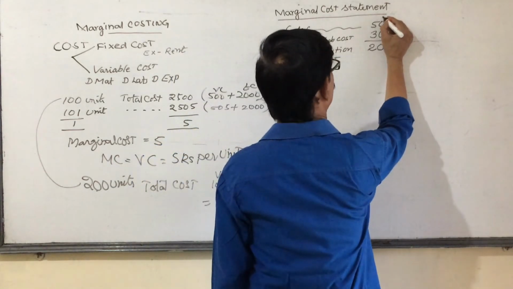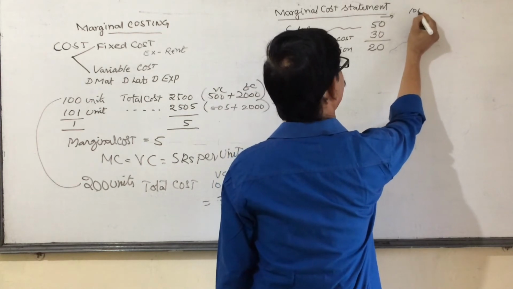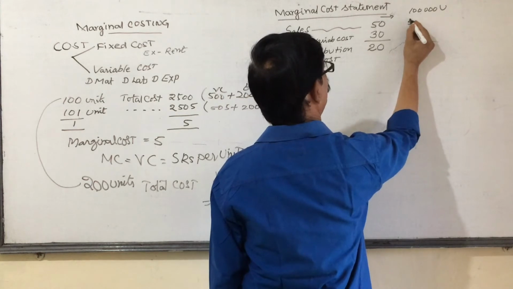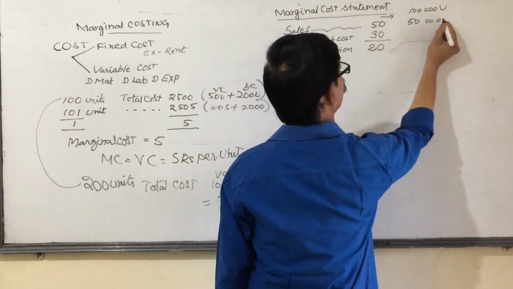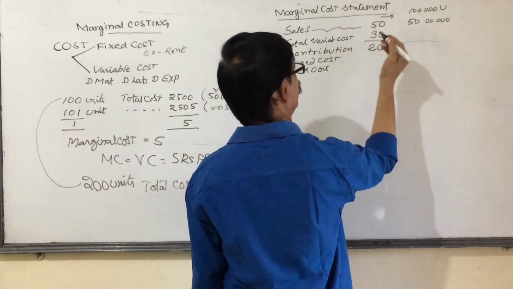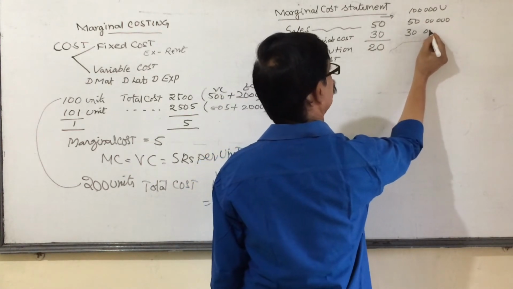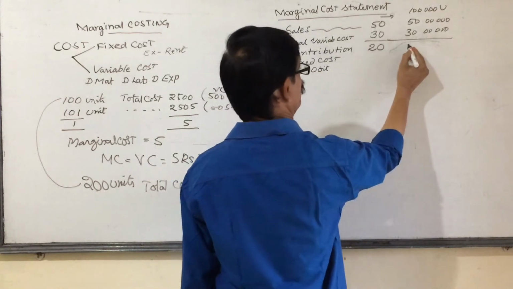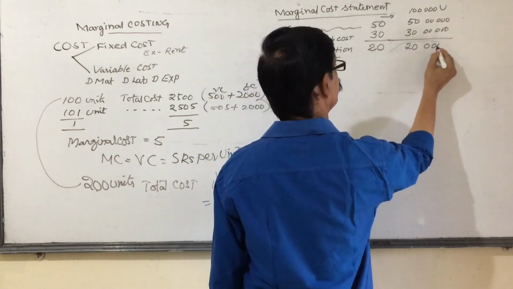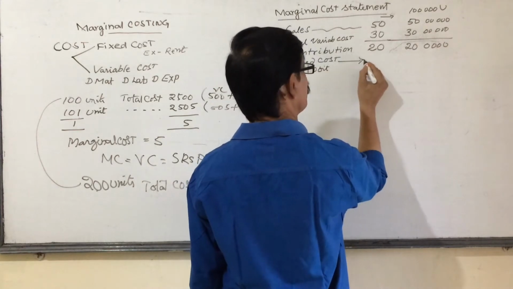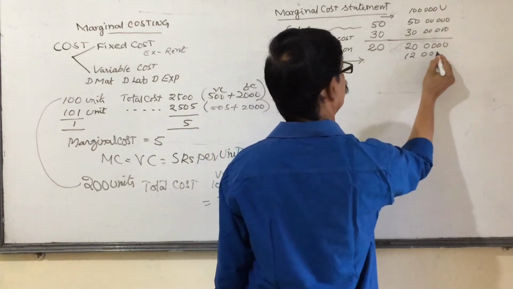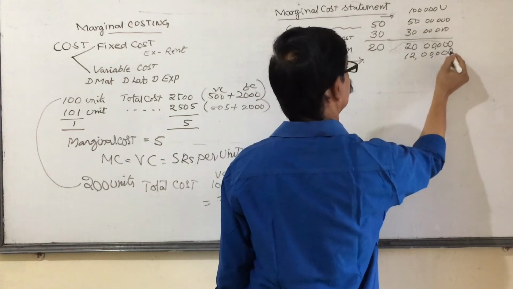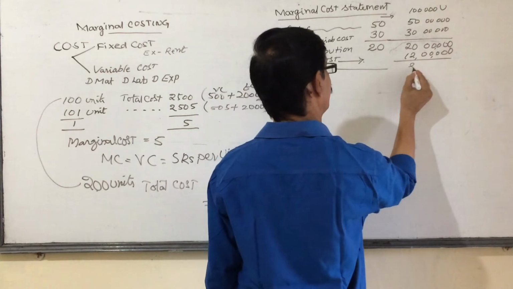Suppose if I am selling 1 lakh units, that means my total sales is equal to 50 lakhs. Total variable cost becomes 30 lakhs. So contribution 20 lakhs. If the fixed cost is 12 lakhs, my profit is 8 lakhs.